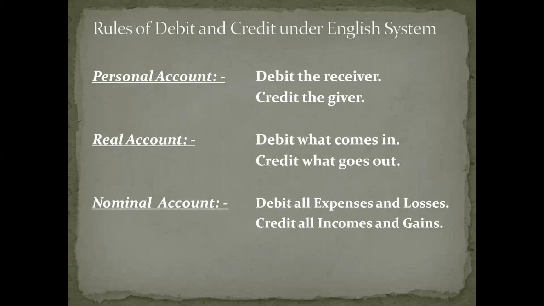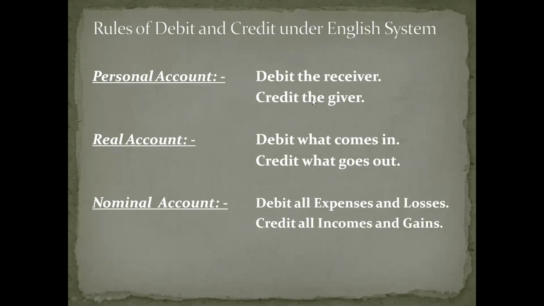We call them the golden rules of accounting. Once again, we'll recall these rules. Personal account: debit the receiver, credit the giver. Understood? Second one is real account. This account deals with assets or properties. So debit what comes in, credit what goes out.